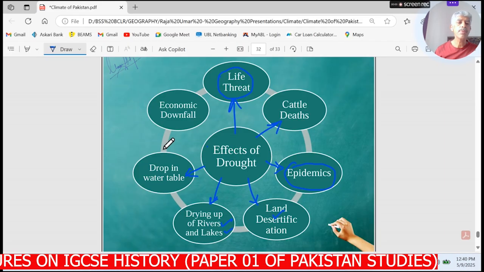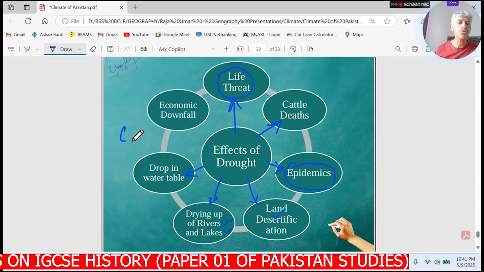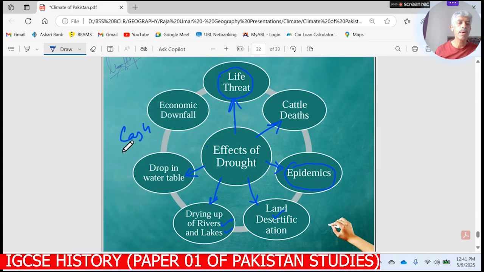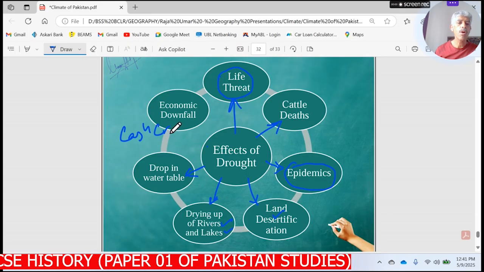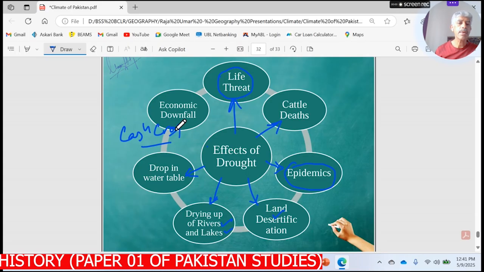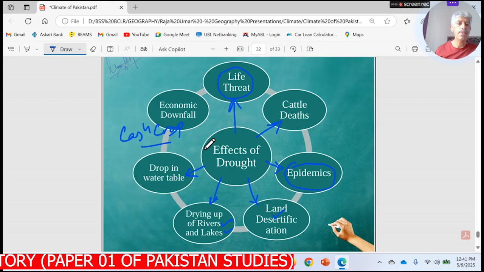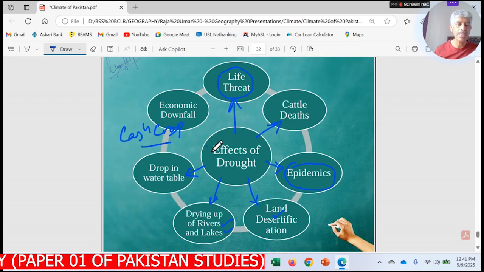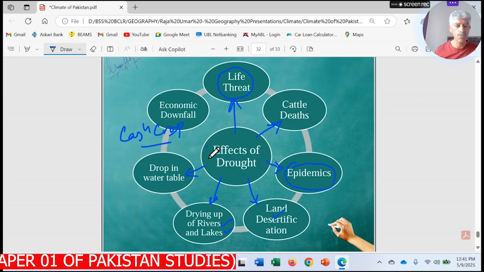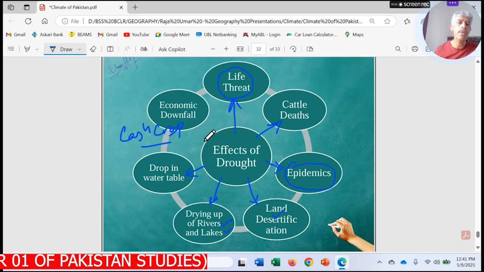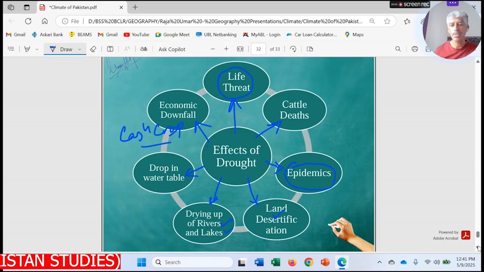Then overall, when there are no cash crops available as raw material for industry, definitely the industry would shut down and there will be no chance to earn foreign exchange for the country's economy, and there would be an economic collapse, you may say that. So it means that droughts can be really very disastrous for the country.